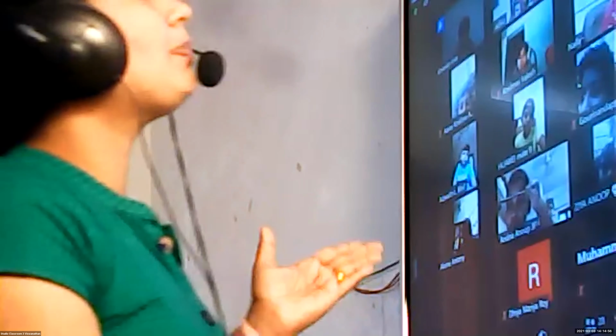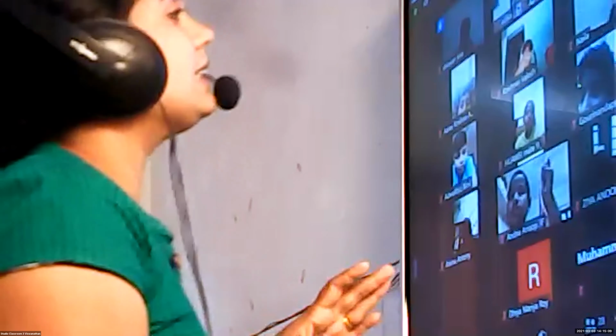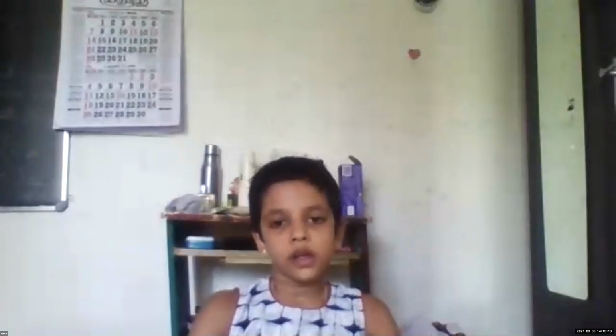So to convert from kilogram to gram, you have to multiply by 1000. You know the shortcut way to multiply by 1000. Put 3 zeros on the right side of the given number. Then it will be multiplied by 1000.